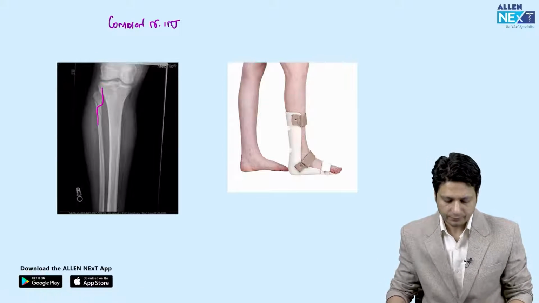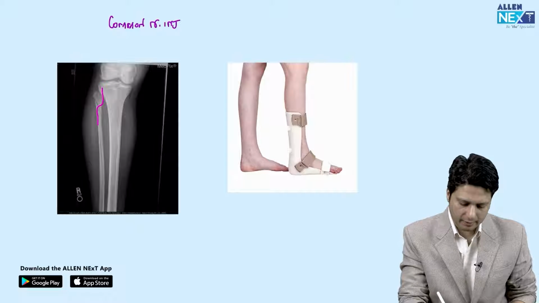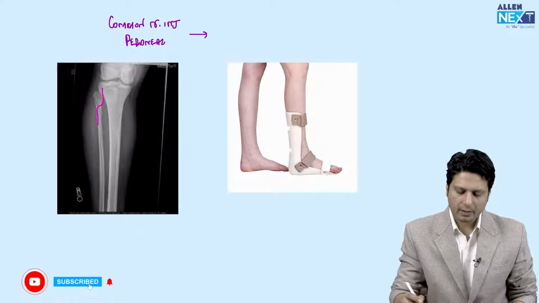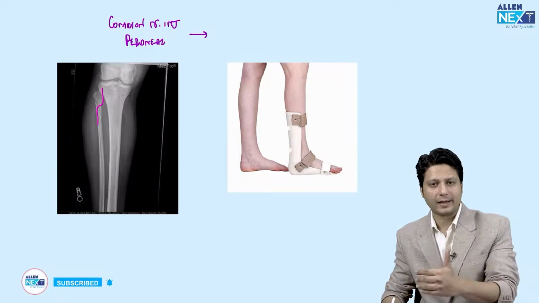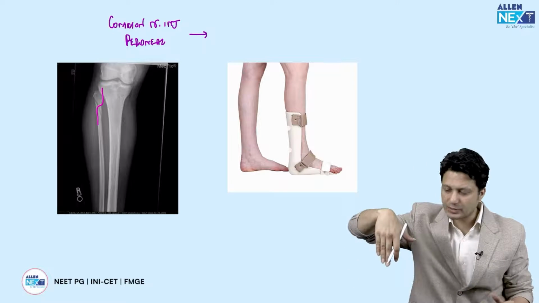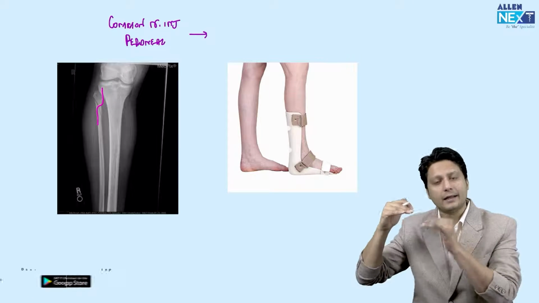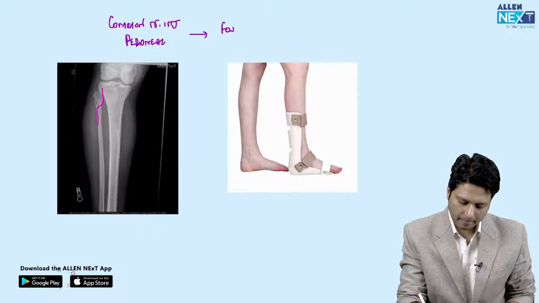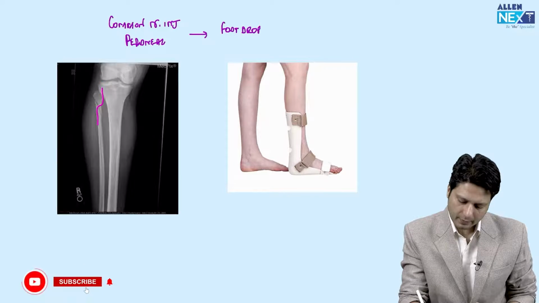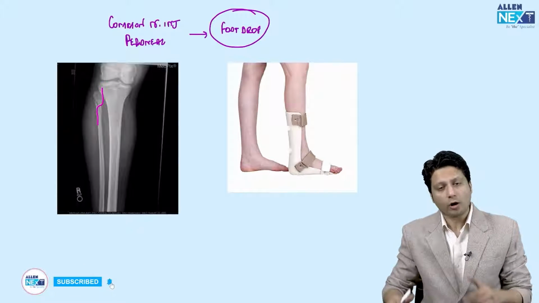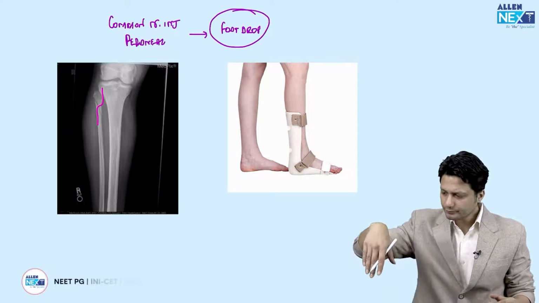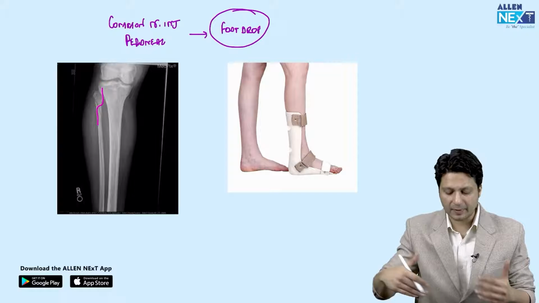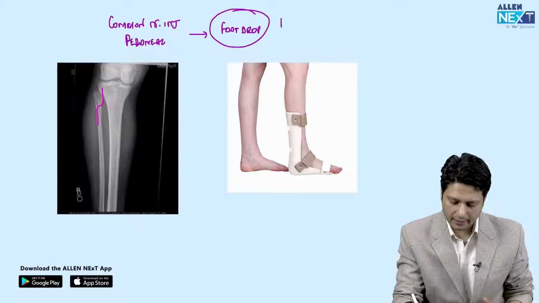Now if the common peroneal nerve is injured, then the name of the muscle which is paralyzed is tibialis anterior, which is the major dorsiflexor of the ankle, and if the patient is not able to dorsiflex the ankle, it will result in foot drop. This results in foot drop. And because of foot drop, the patient won't be able to walk normally and the patient will present with the high stepping gait.